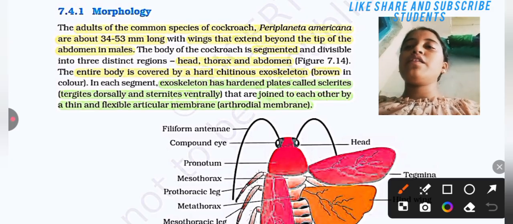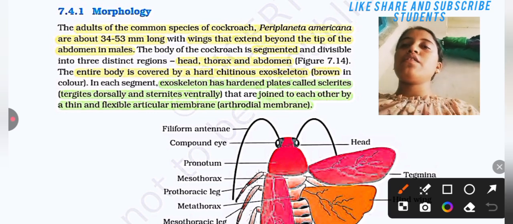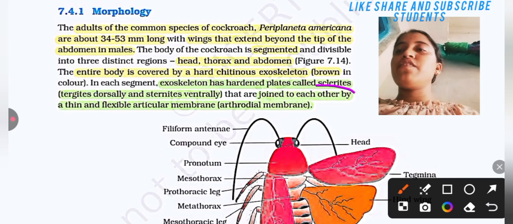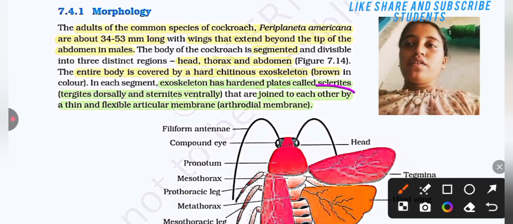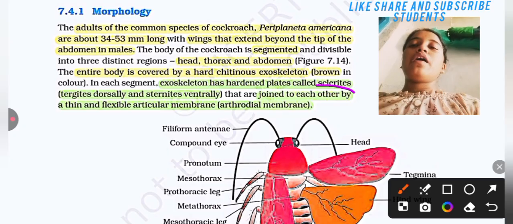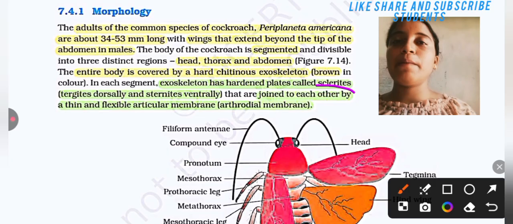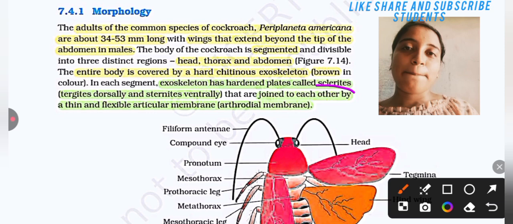The entire body is covered by a hard chitinous exoskeleton that is brown in color, and each segment of the exoskeleton has hardened plates called sclerites. The sclerites are tergites dorsally and sternites ventrally. They are joined to each other by a thin and flexible articular membrane, the arthrodial membrane.